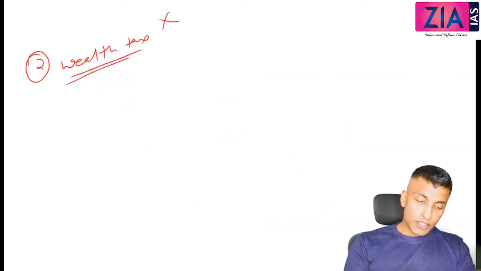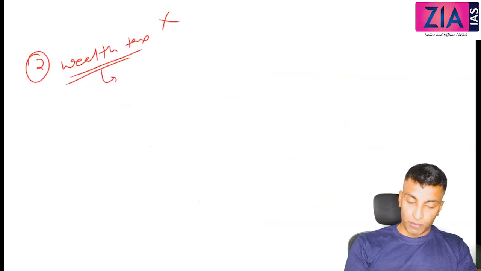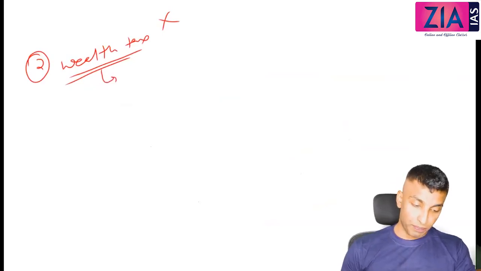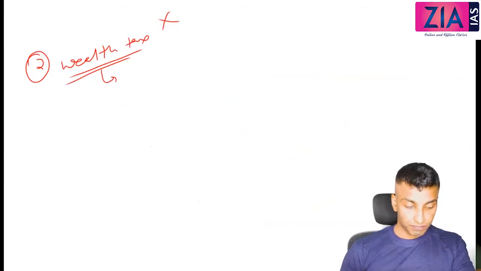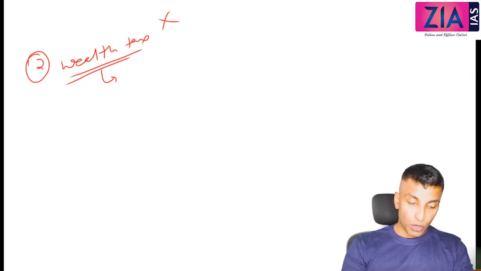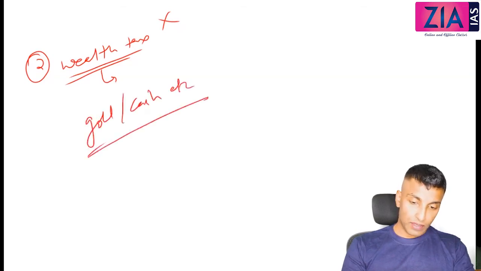And see, wealth tax is not imposed on home or property. Most of the students understand in that way, that it is imposed on home or property. Okay, so it is actually imposed on non-financial wealth except this. Okay, except home or property. Just write over there, imposed on non-financial wealth except home or property. Means it is actually imposed on gold, okay, cash, etc.